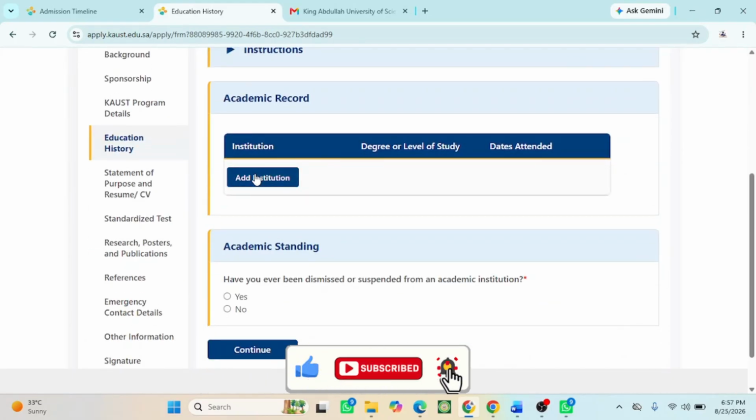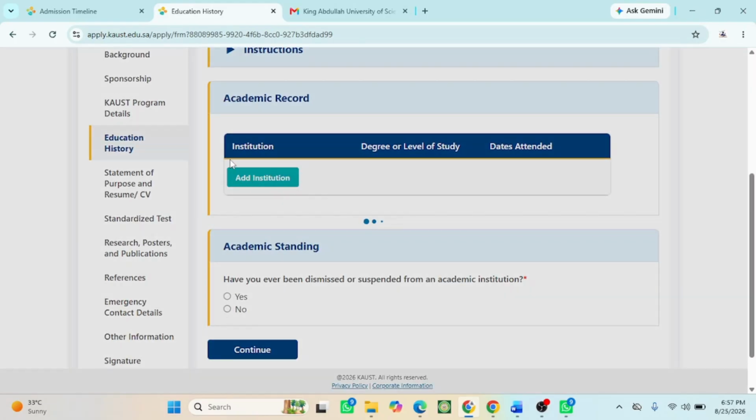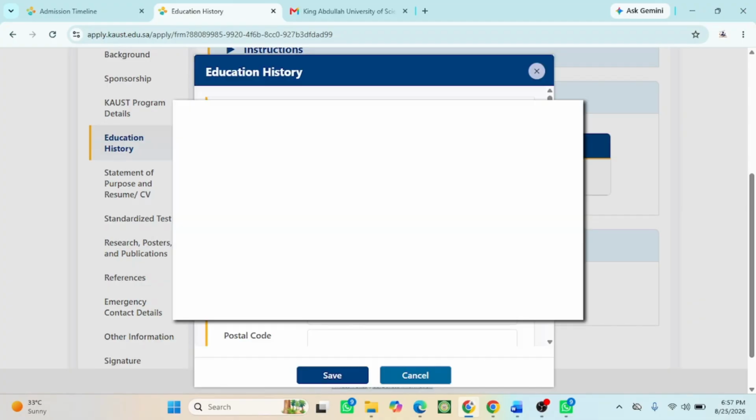Then the instruction: my academic record, the name of the institution here. Let me see.